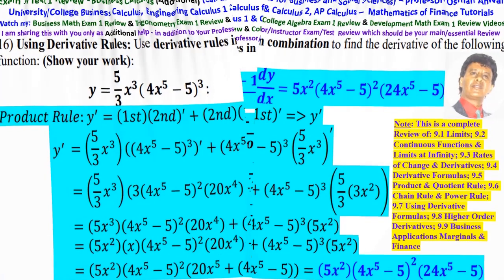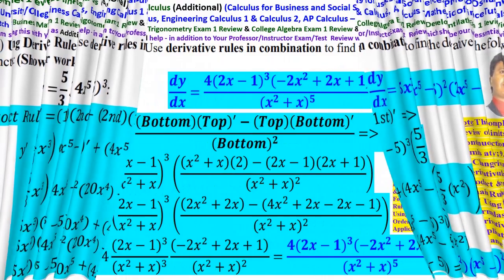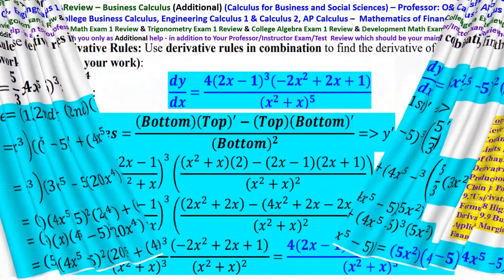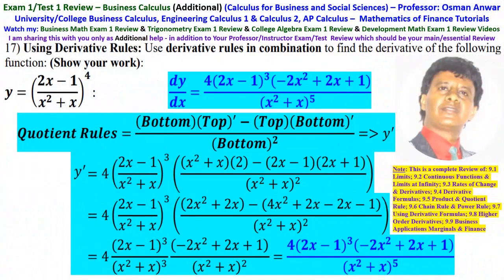Number 17 is another complex function, and we're going to take the derivative of this using a combination of the chain rule and quotient rule.